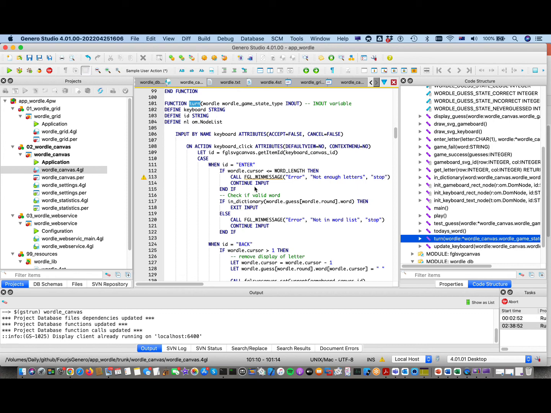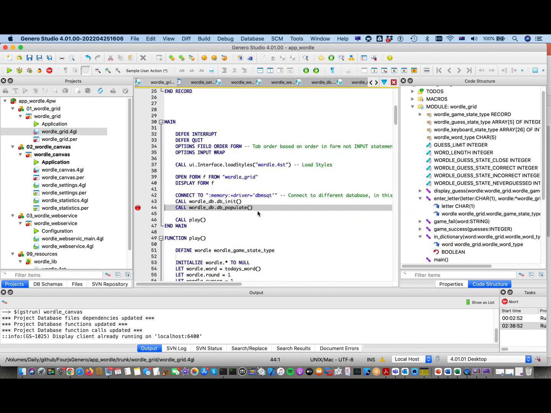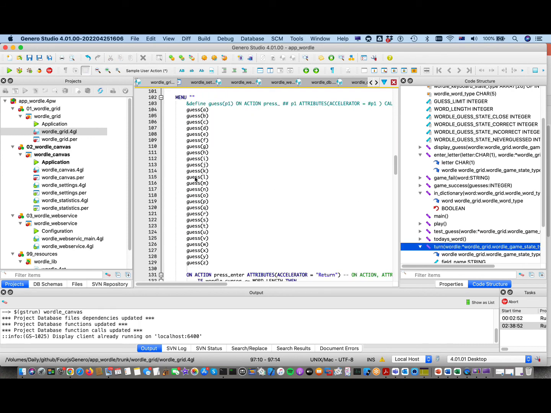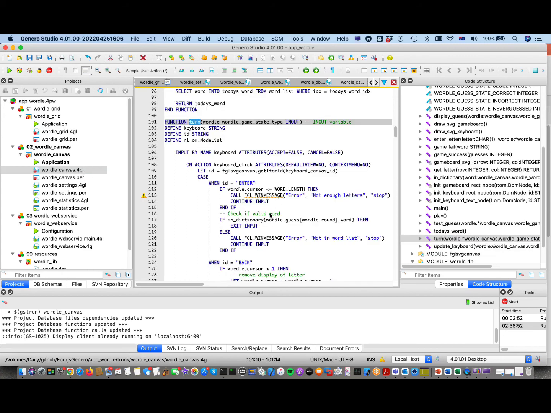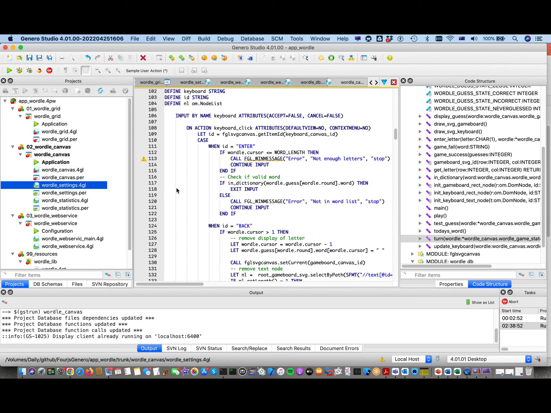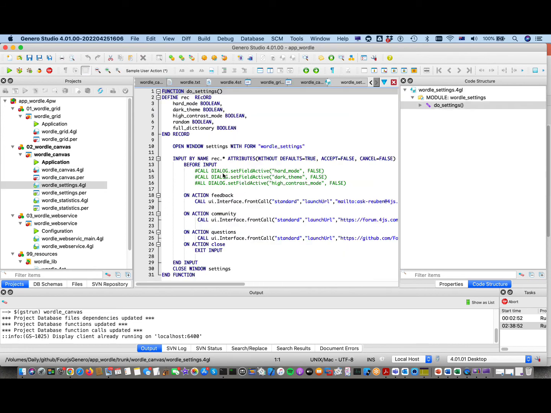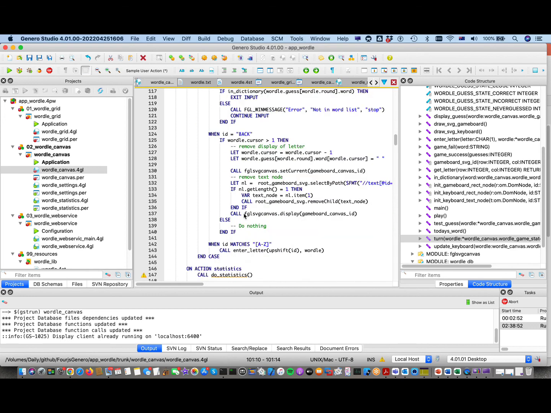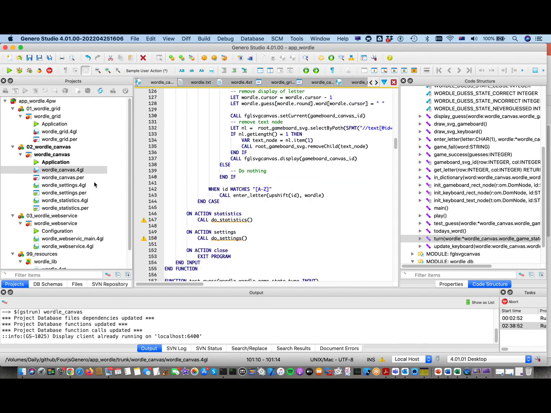Whereas my original Wordle_grid had a menu statement, because we're just reflecting the fact that I'm pressing 26 or 28 keys. So that's just a menu. There's no data entry of a field. Whereas if we look at the word settings.4gl, that's more your typical input. You've got your input by name on your records. So Wordle.canvas did end up being an input because we were importing something from our web component. So that's sort of how that all fitted together.